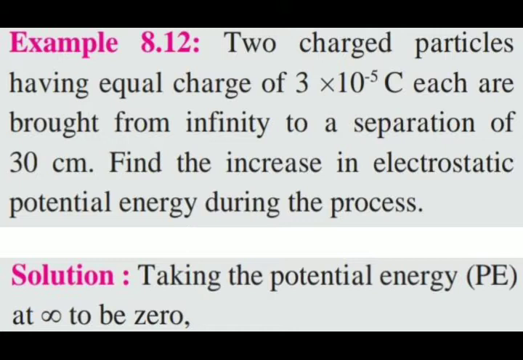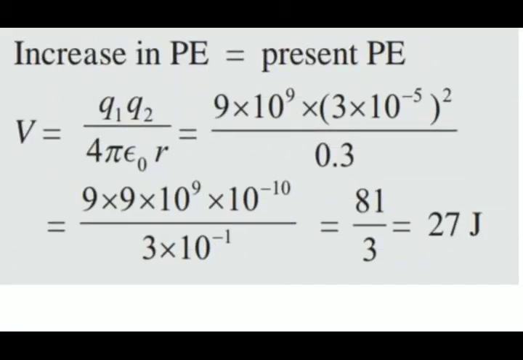So the increase in potential energy is equal to the present potential energy. Basically we know that U is equal to Q1 Q2 upon 4 pi epsilon naught R. Here we have two point charges having equal charge of 3 into 10 raised to minus 5 coulomb each.